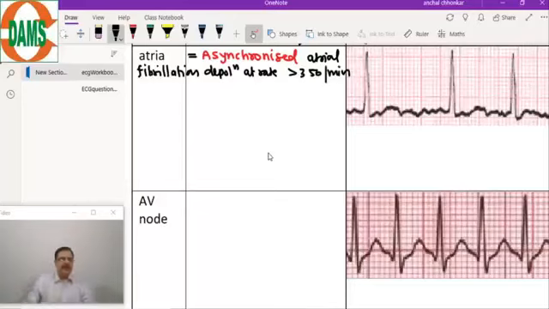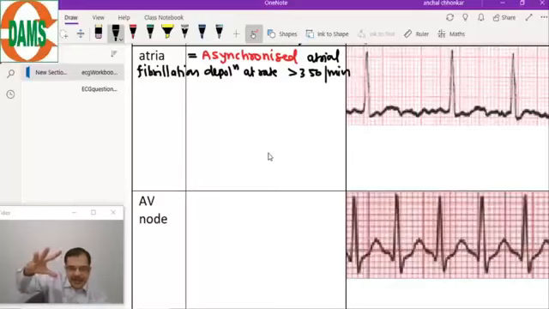So what is the meaning of asynchronized atrial depolarization? Suppose these are the individual fibers of the atria. Each fiber is depolarizing like this. What is synchronized?